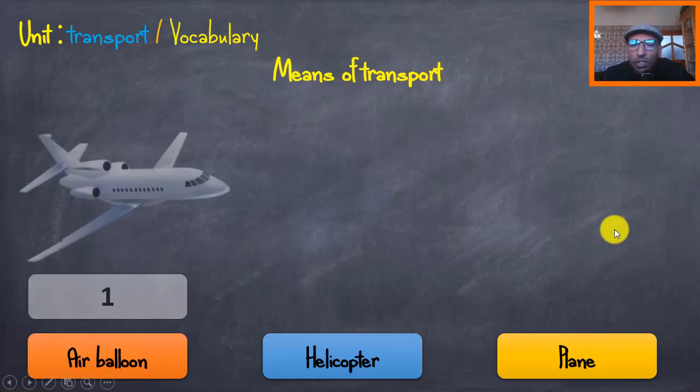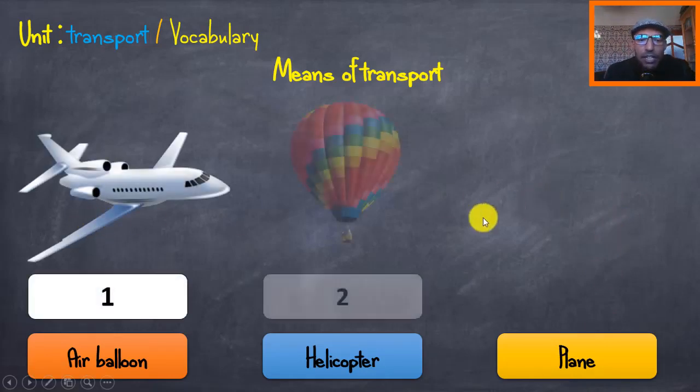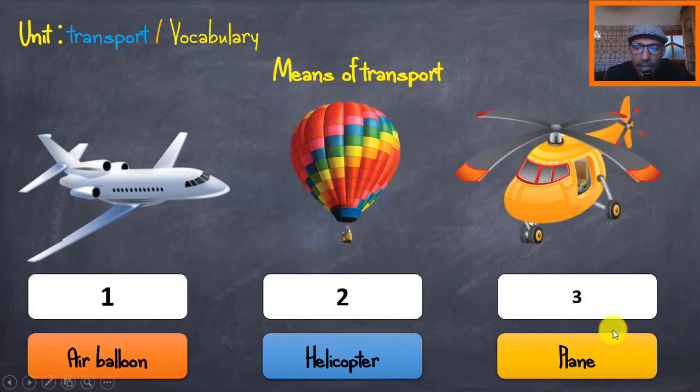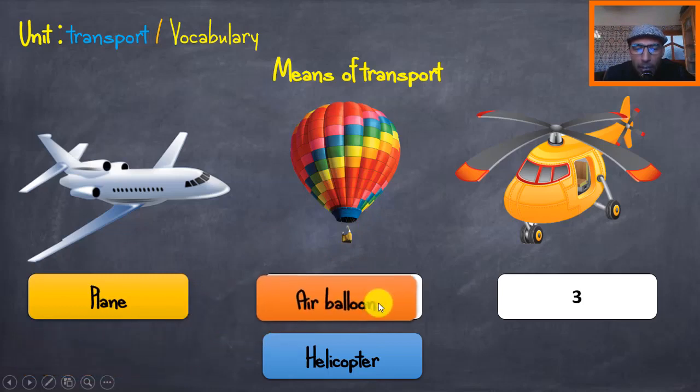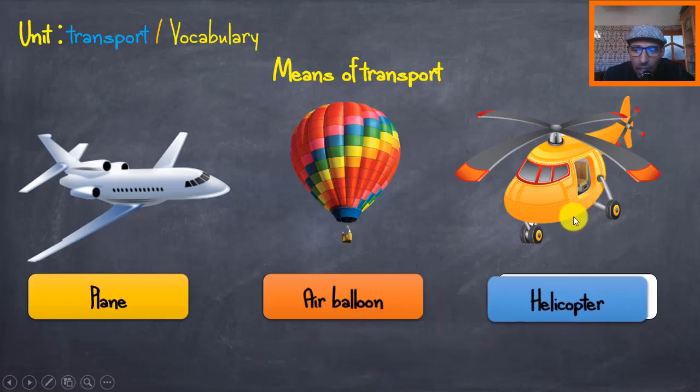Okay? Now let's move to the pictures. We have picture number 1, number 2, and then number 3. Take again some time to match each label to the right picture. Ready? Let's move to the correction. What's the name of the picture number 1? Very good. That's the plane or the airplane or the aeroplane. Yes. What about number 2? Very good. That's the air balloon. Air balloon. And the last one is helicopter.